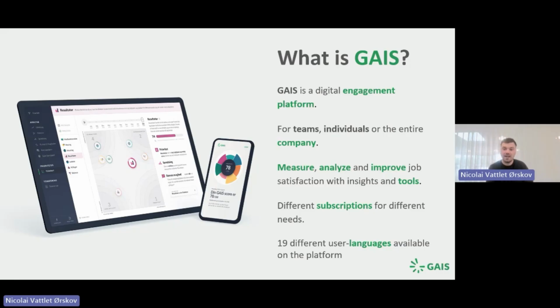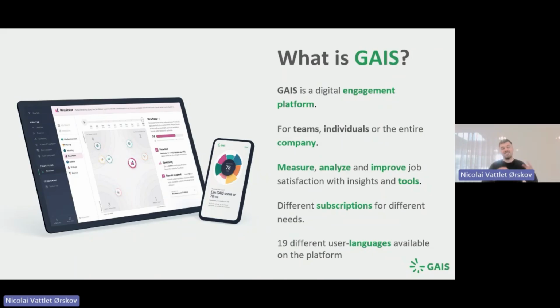If you're sitting in HR or in the leadership, of course, you'll also get some reporting back that I'll show you as well, so you have enough data to make decisions about where we need to do some extra work to improve even more. We also offer some insights and tools where you can get help. Let's say you have a lower score in the leadership factor. Then we will show you some tools where you can get guides on how to